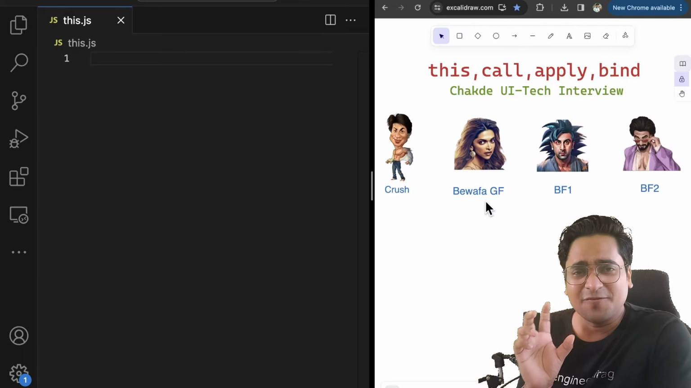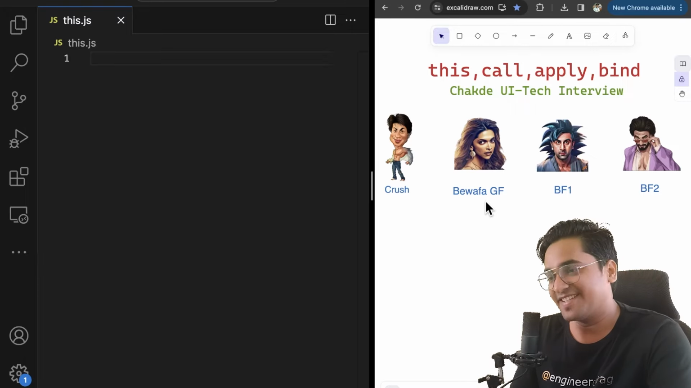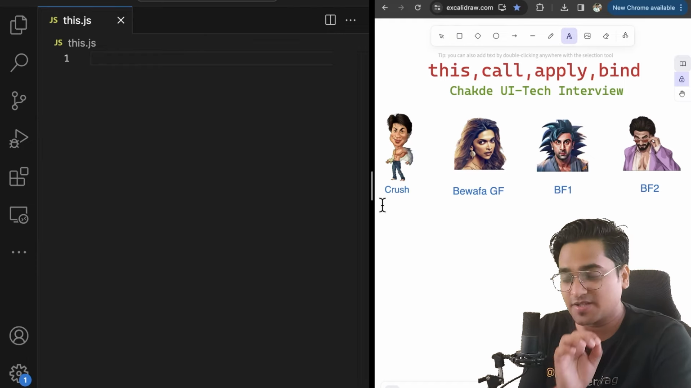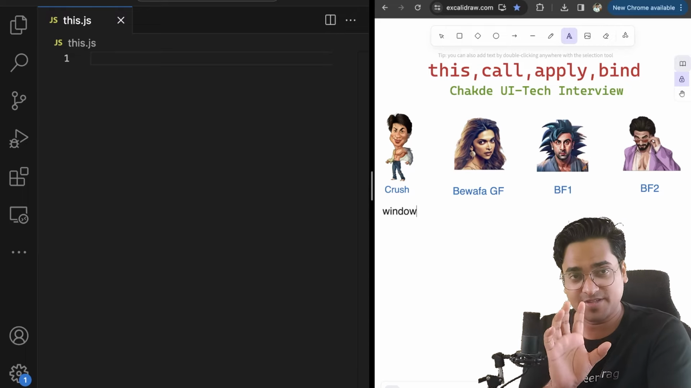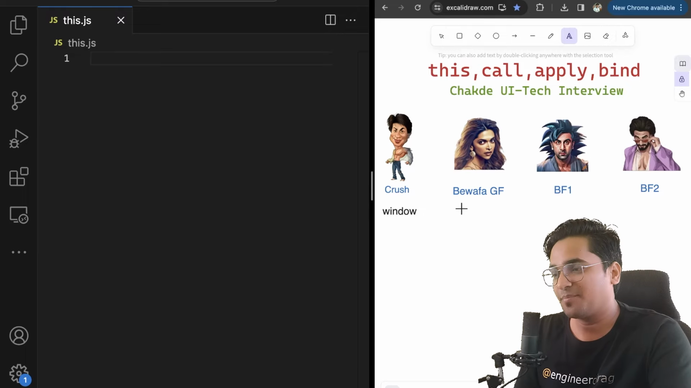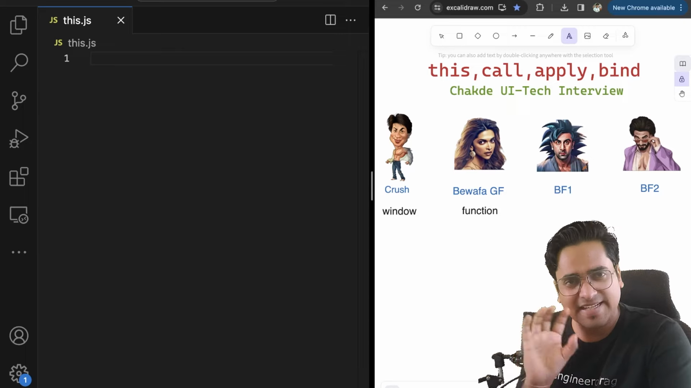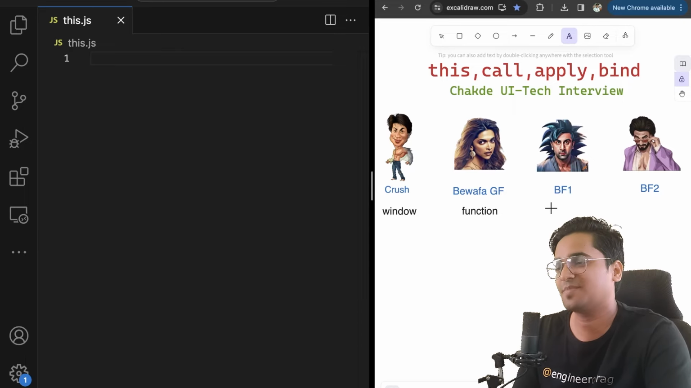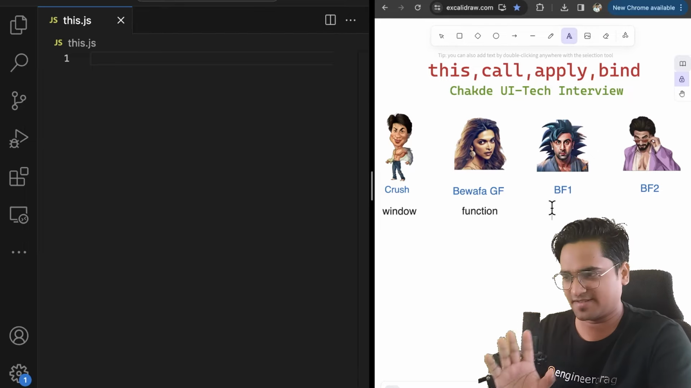Let's understand a few of the characters before we dive in. The first character is called crush. When we say crush, please remember your crush in this realm is going to be your window object. Please remember your bewafa girlfriend is nothing but a function which is internally having a reference to this. It's a normal function which internally is consuming this somewhere.